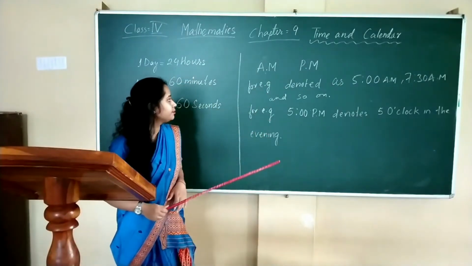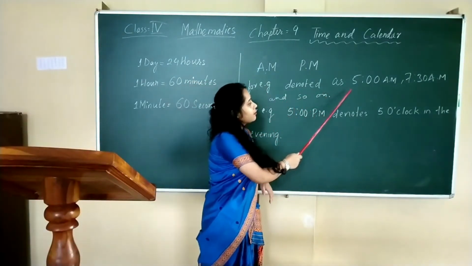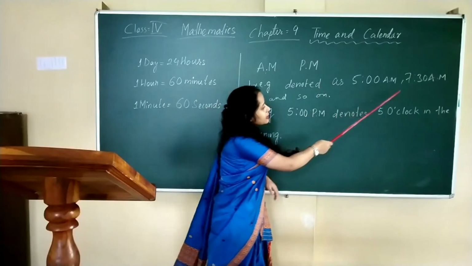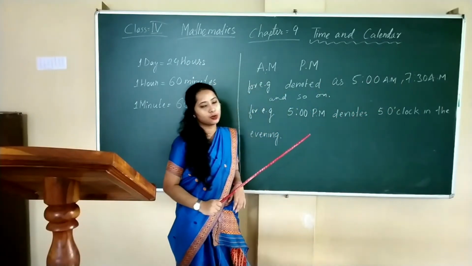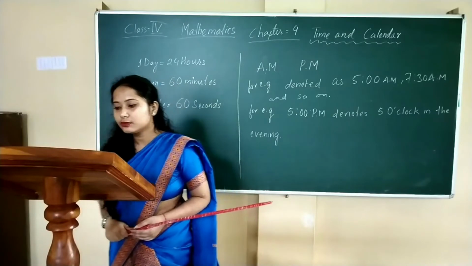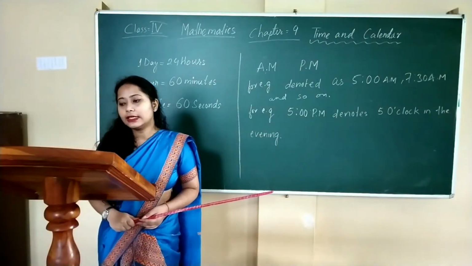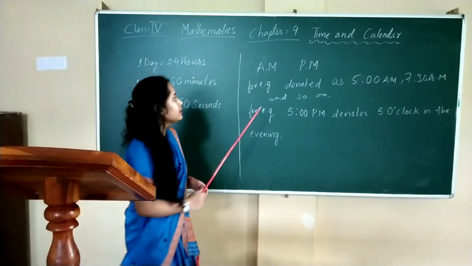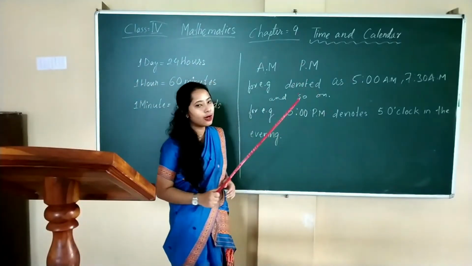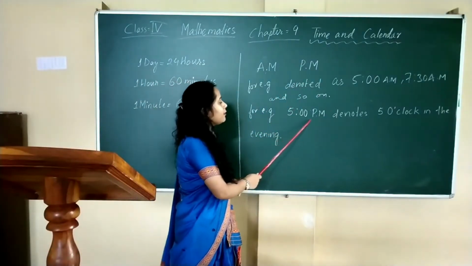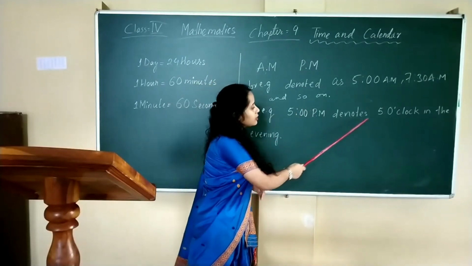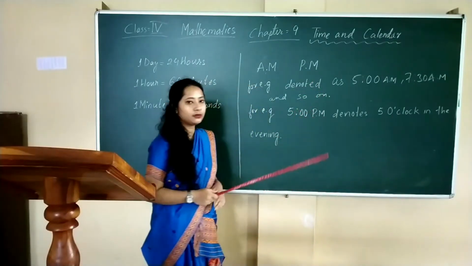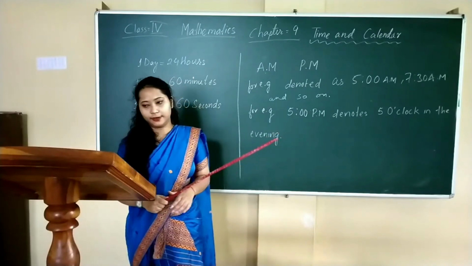For example, AM denotes as 5 AM, 7:30 AM and so on. In the same way, time after noon is called PM. For example, 5 PM denotes 5 o'clock in the evening.